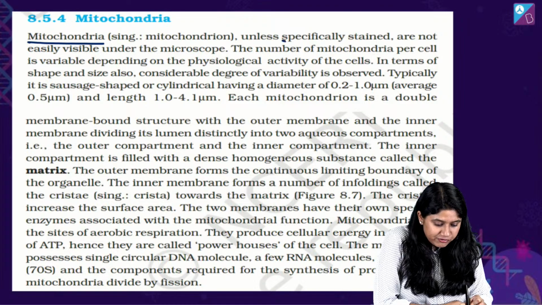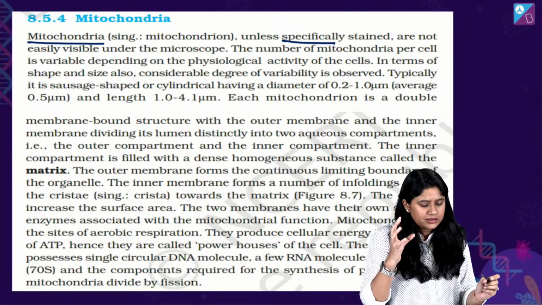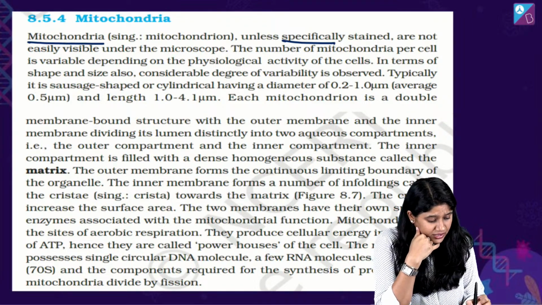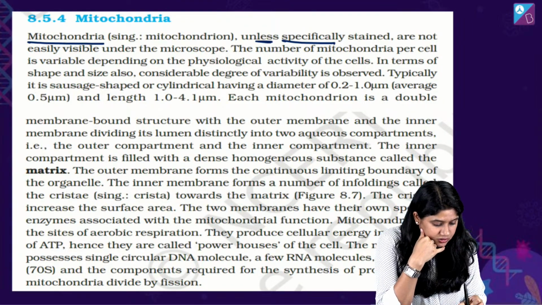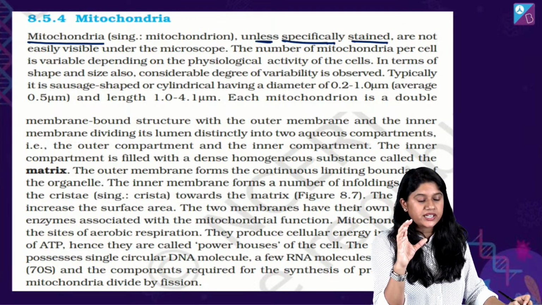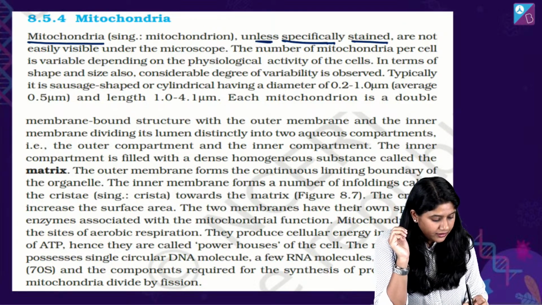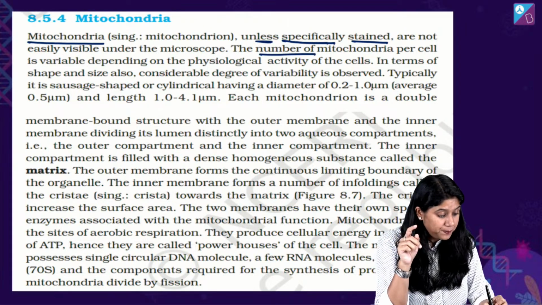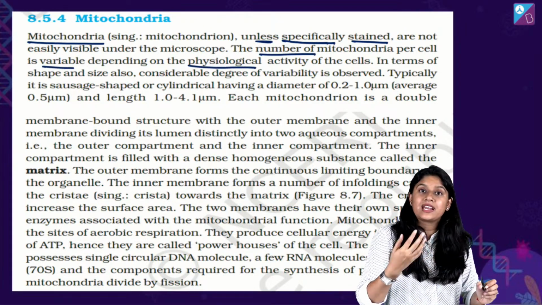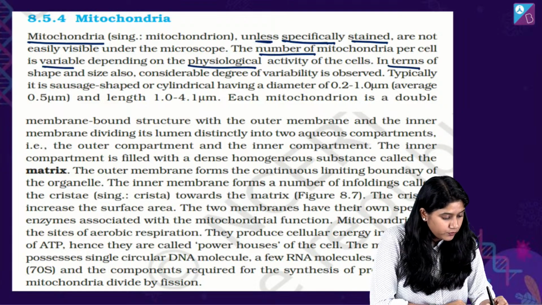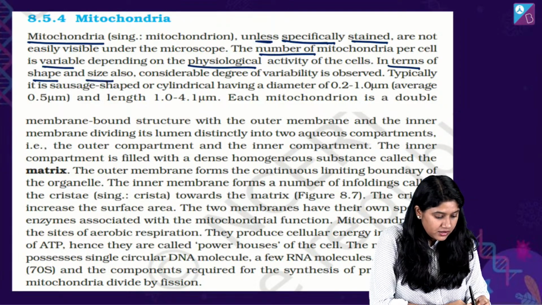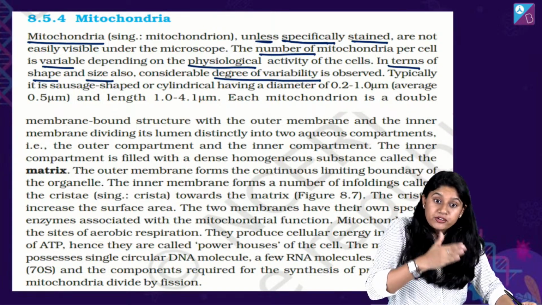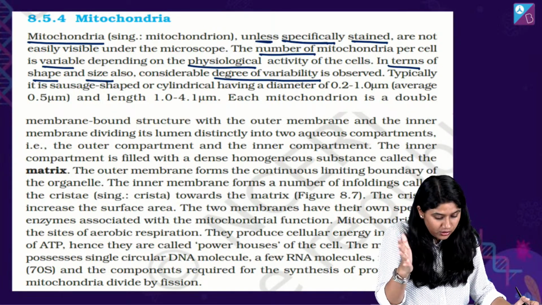It's a specific, मतलब हम इसको can we stain, क्या हमें दिख सकता है? Unless specific stain, अगर हम stain से देखेंगे तो हमें दिख जाएगा। Janus Green रहता है stain का नाम। The number of mitochondria per cell varies because of their activities. In terms of the shape and the size, consider a degree of variability, right? Of course, there's a difference in the shape and the size of the mitochondria also.